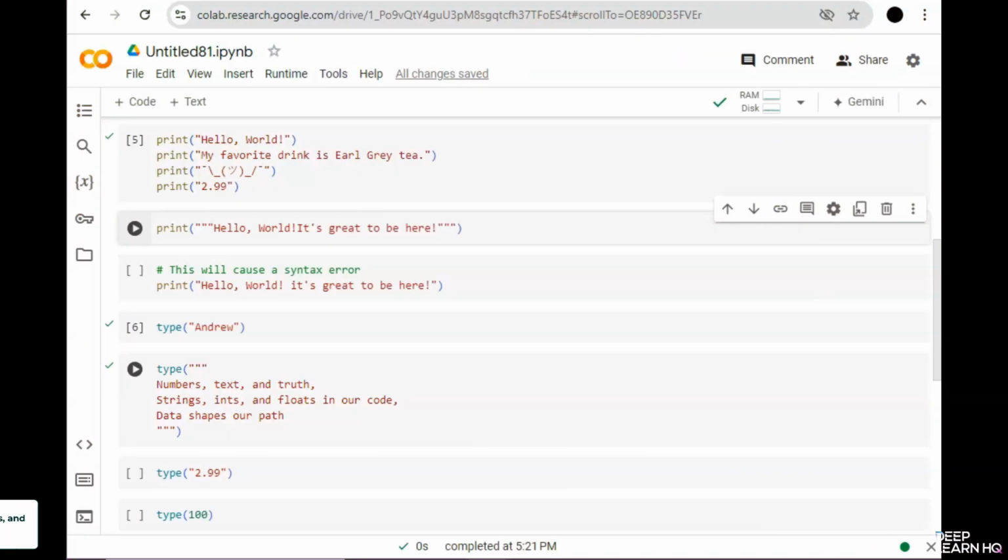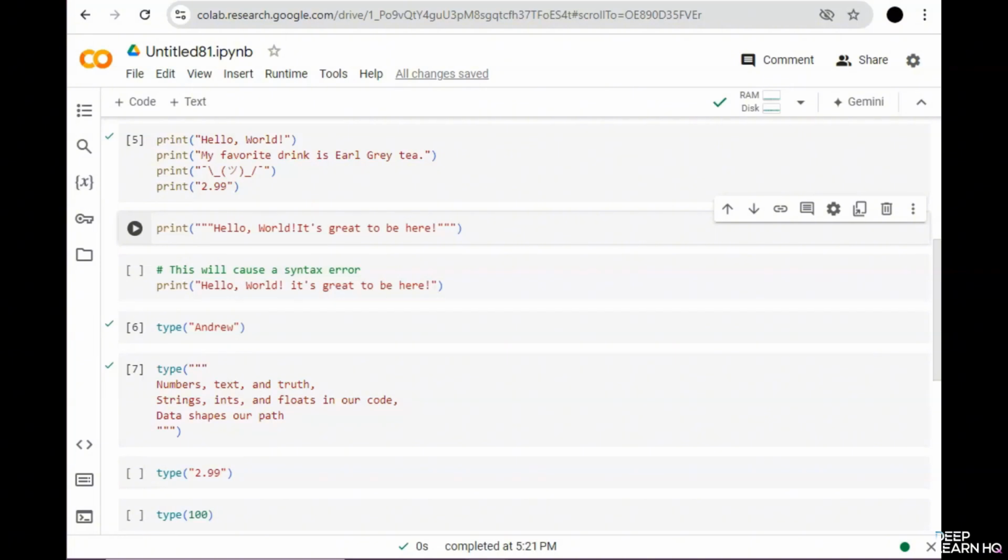In this section, we'll be talking about exploration of data in Python. Understanding how Python handles different types of data is fundamental to becoming proficient in this language. In this tutorial, we'll delve deep into various data types, focusing on strings and numbers. We'll explore how to manipulate text, perform arithmetic operations, and understand the different data types Python offers. Plus, we'll walk through several live demos to solidify these concepts.